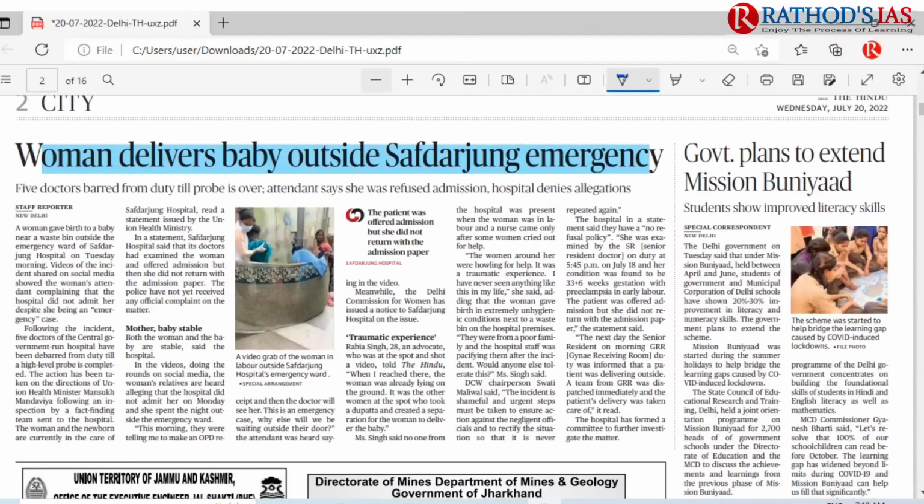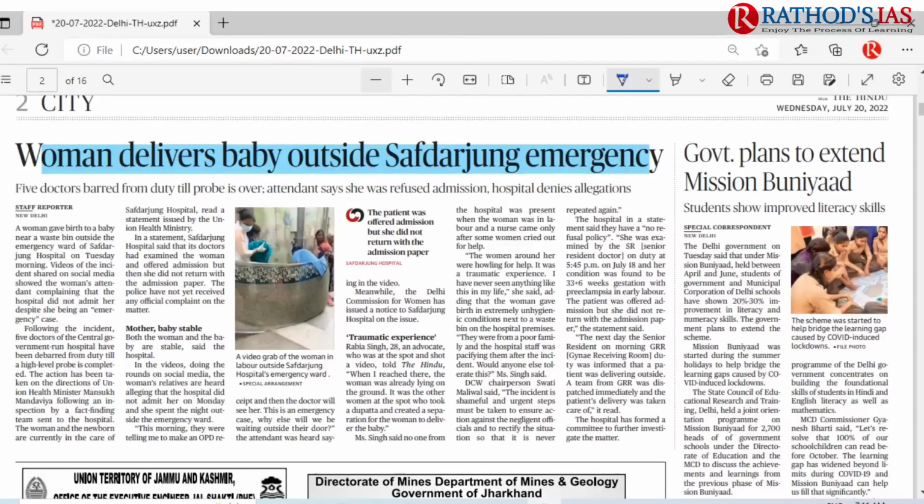One more ethics dimension that I can see here is a woman delivering a baby outside the Sabdung emergency. So whether it is correct or not, what is the ethics of a doctor here? If you go through your ethics syllabus, you will come across ethics of public service as well as ethics of private organizations. So here we can talk about the ethics or duty of a doctor. Whether it is correct not to provide proper emergency services for a woman who is facing delivery pains, think about this and let me know in the comment box as well.